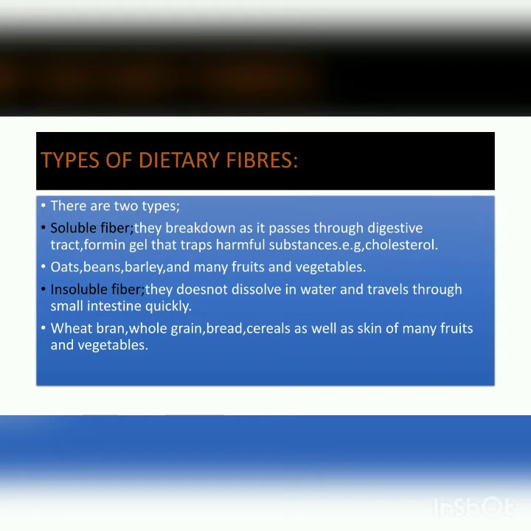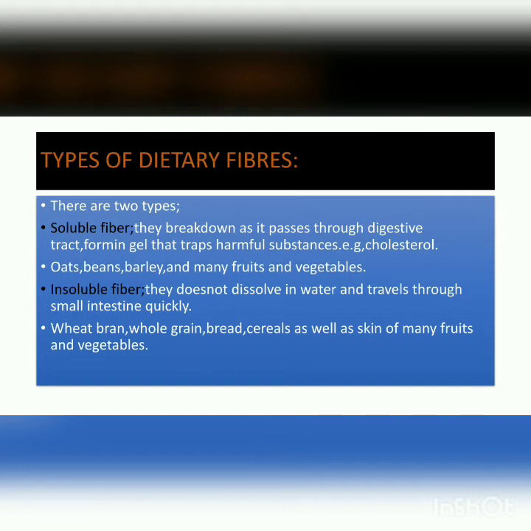Soluble fibers are the type of fibers which break down as they pass through the digestive tract. We have said that fibers are indigestible and move unaltered, but there are some kinds of fibers which break down when they move through the digestive tract. Whenever they break down, they form a gel-like structure, and that gel traps the harmful substances in our body, such as cholesterol and fats.